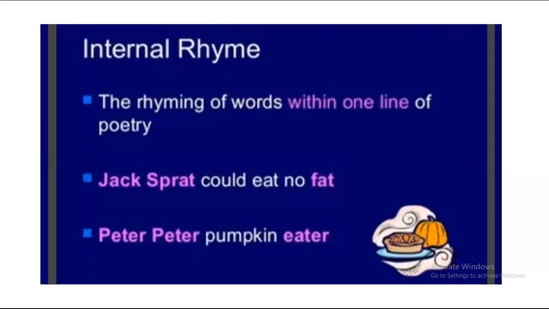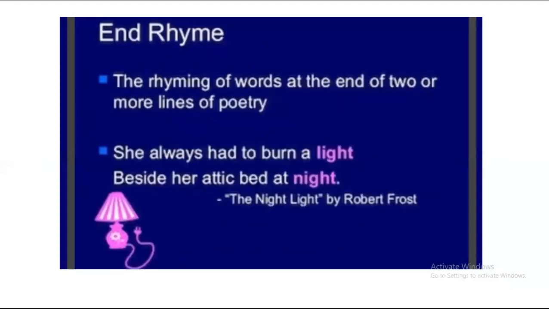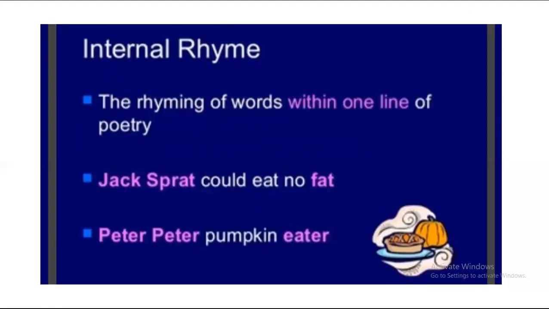Now, apart from rhymes at the end of a sentence, there are rhymes in between a sentence as well, which is basically the rhyming of words within one line of poetry. For example, Jack Sprat could eat no fat. So sprat and fat are rhyming over here. Peter, Peter, pumpkin eater. So they're rhyming in a sentence. So wherever there is rhyme within a sentence again and again, it's considered internal rhyme. It's quite different from end rhyme. End rhyme is when there is rhyme at the end of a sentence. However, internal rhyme is within a sentence, more than one time. Obviously there cannot be rhyme if there is just one.